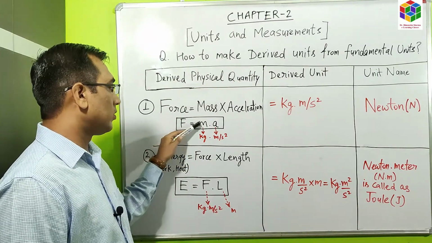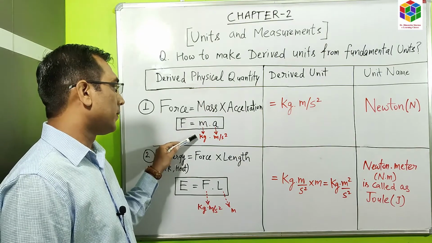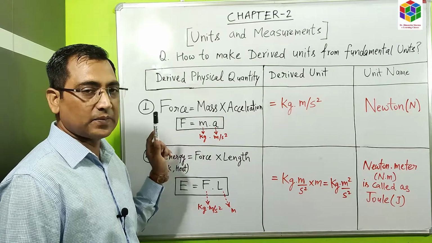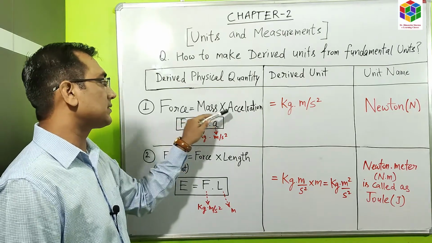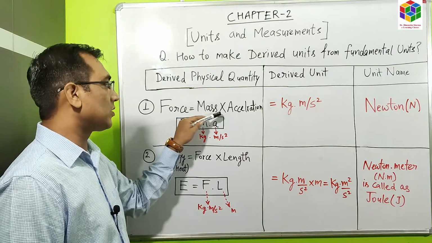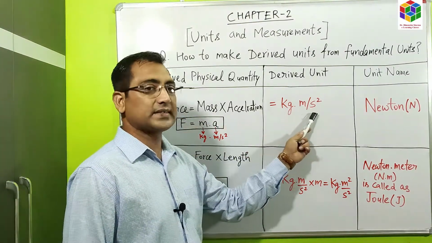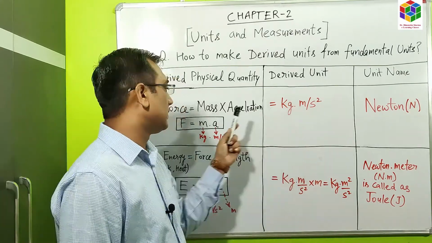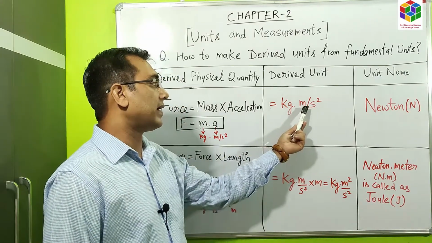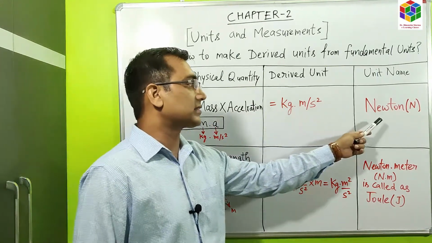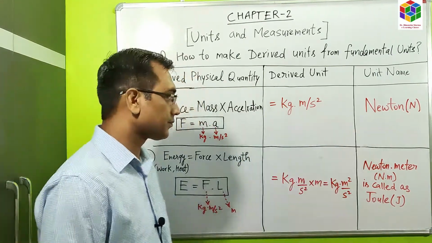We know the unit of mass is kilogram and the unit of acceleration is meter per second square. As these two physical quantities are connected with a multiplication operator, their units can also be placed with a multiplication sign between them. So kilogram multiplied by meter per second square is the unit for force, and it is called Newton.